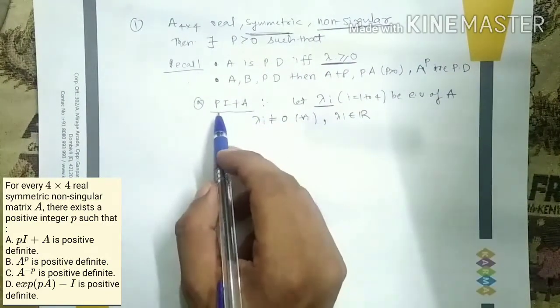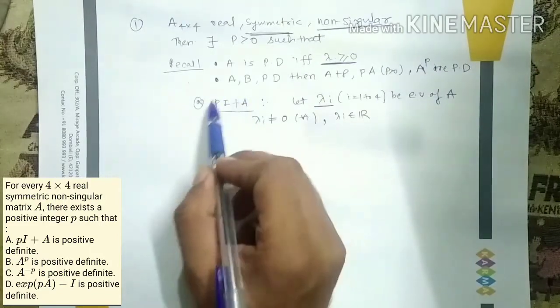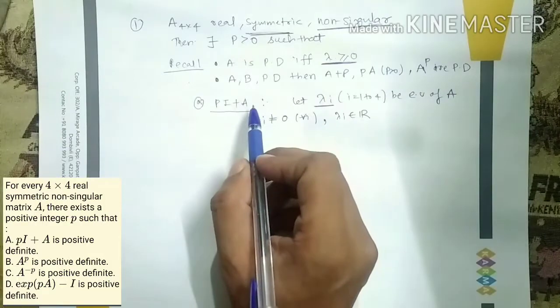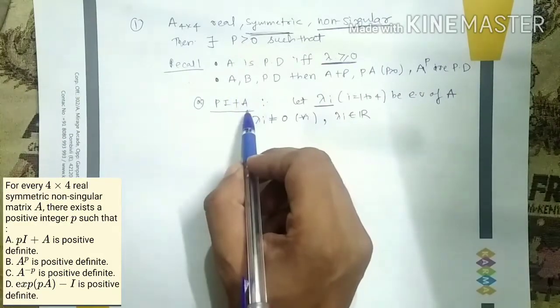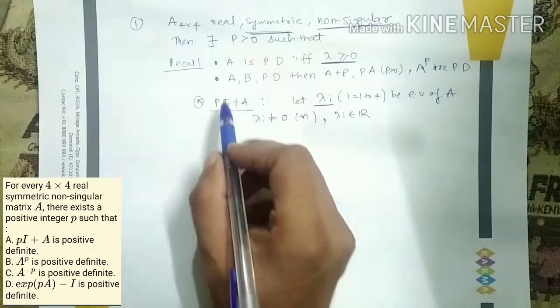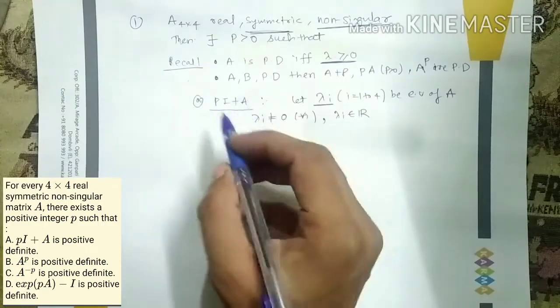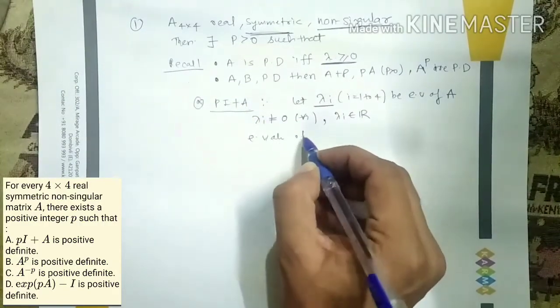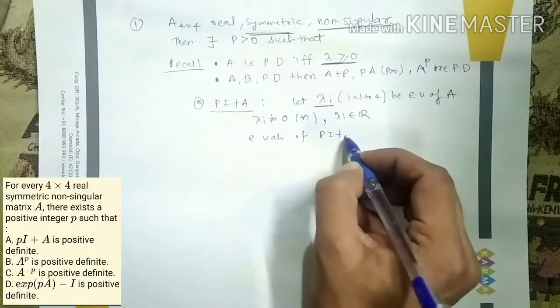Now if all eigenvalues of pI plus A are non-negative, then we can claim pI plus A is also positive definite. But can we choose such p? Let's see what the eigenvalues of pI plus A can be.